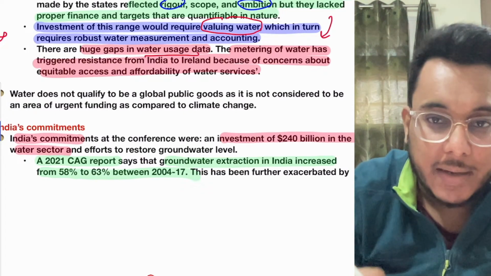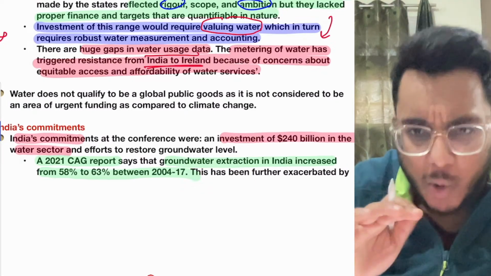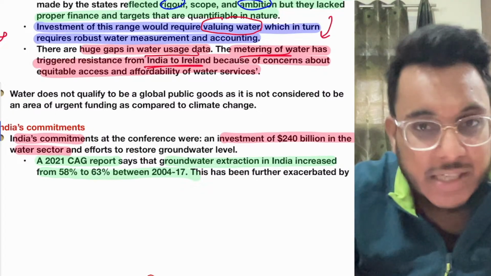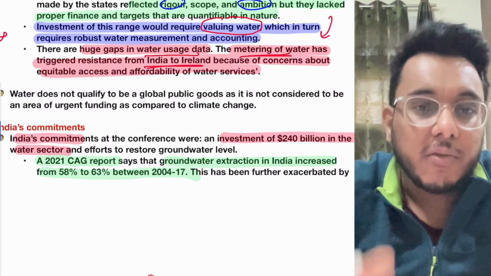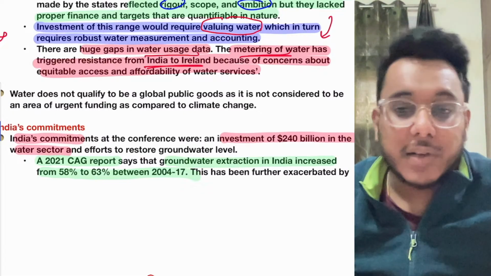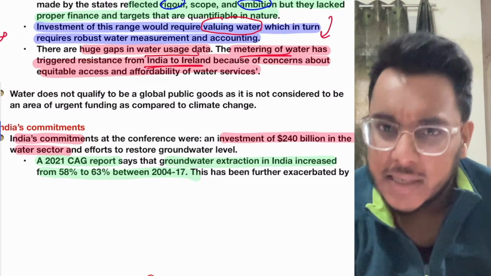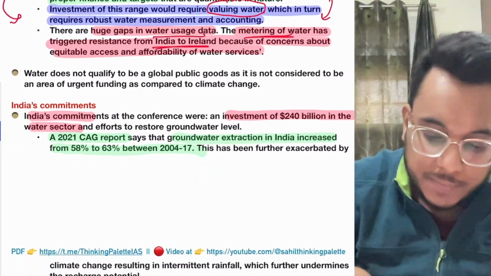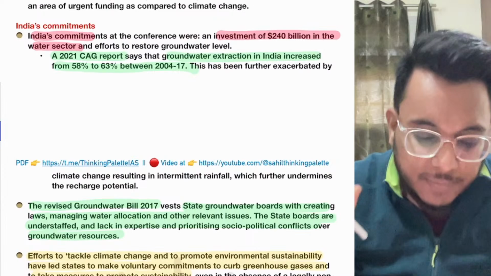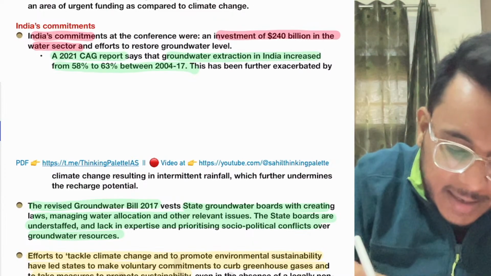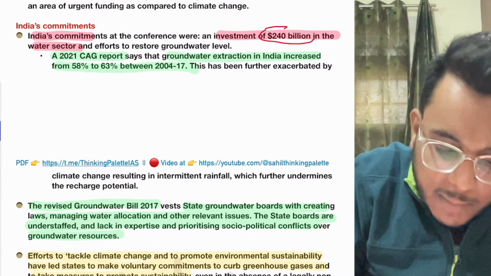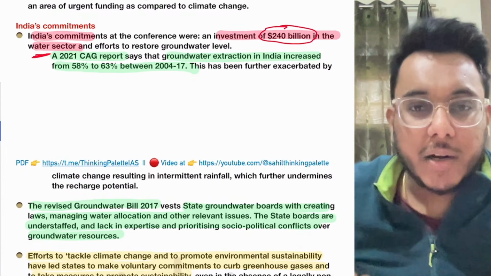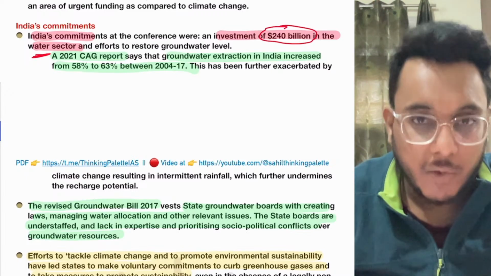Moreover, it has also been provided that from India to Ireland, almost all the countries, fine, whenever the metering of the water is discussed, now electricity is metered, but when the metering of water is discussed, then there is a lot of resistance, because people say that it is a basic resource that everybody needs. So that is the problem. Now guys, what is India's commitment? So India had said this particular thing, that India will mobilize $240 billion in the water sector. Now not every year, total $240 billion India will mobilize in the water sector.